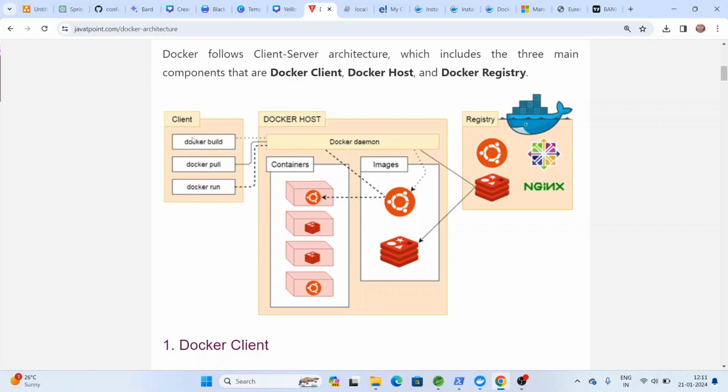So Docker architecture has three main parts: Docker client, Docker host and Docker registry. The Docker client provides CLI commands to communicate with the Docker host. So docker build is for building the Docker images, and docker pull is to pull the images. Docker run is to run the images in a container. So the Docker host has the Docker daemon, containers and images.